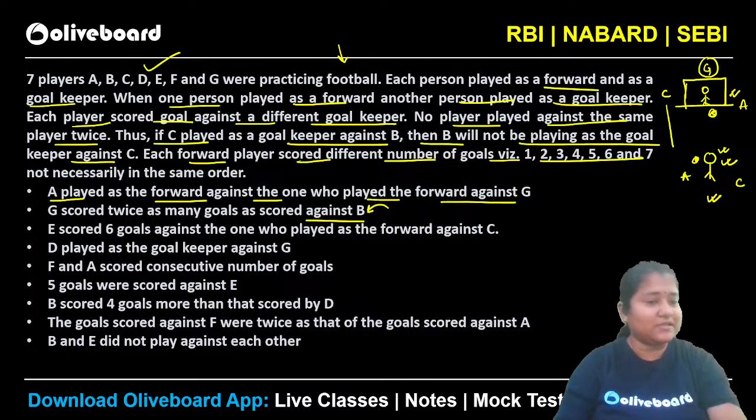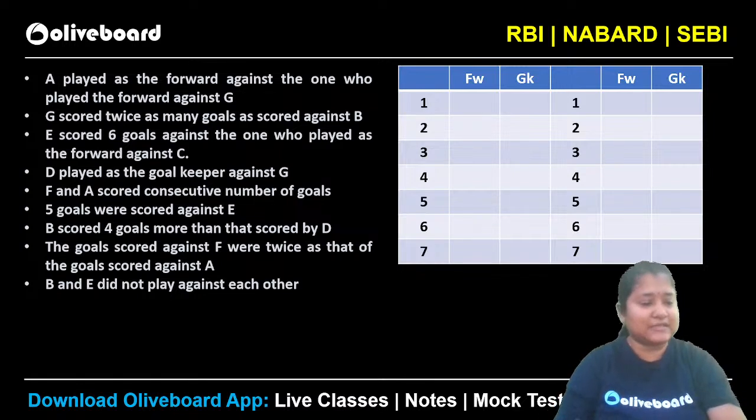Okay, I hope this is clear everybody, how this particular question is to be done. So let's understand how this has to be done. Okay, let's try it out. Let's see what is to be done here. Okay, chalo, let's understand. So now it is given A played as the forward against the one who played the forward against G. So we do not know right now, so we will use this particular point later. First वाले को बाद में use करेंगे.